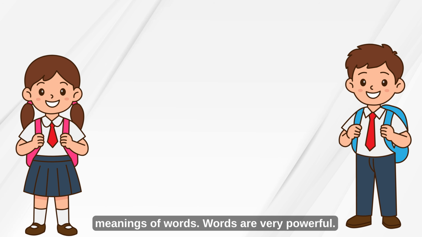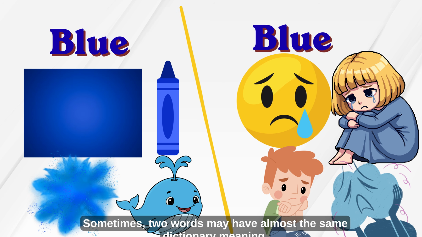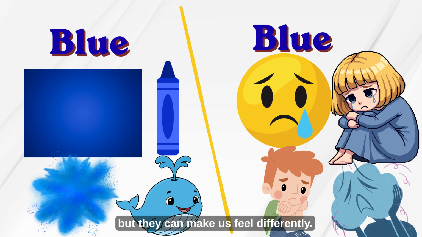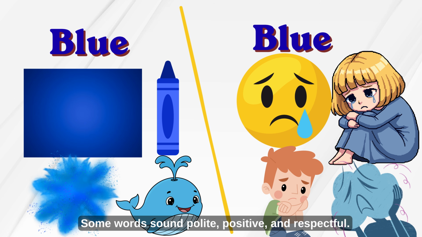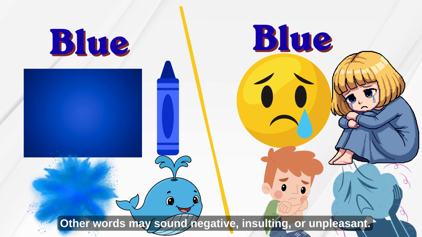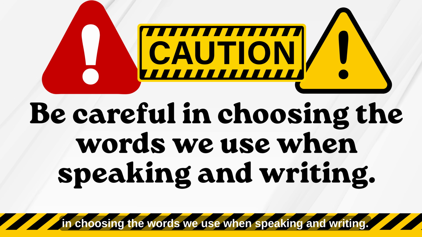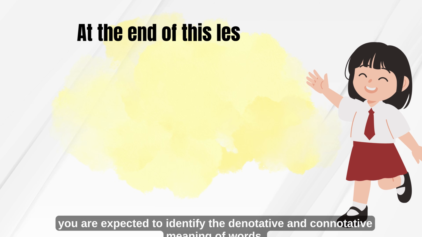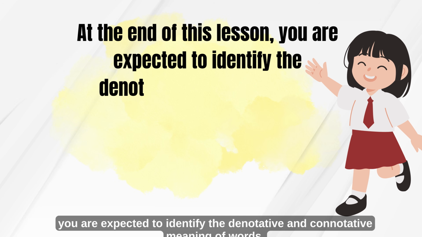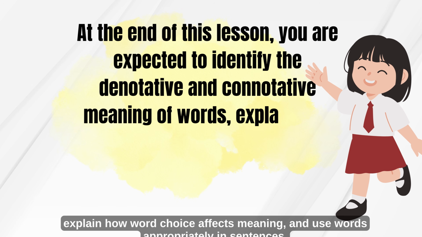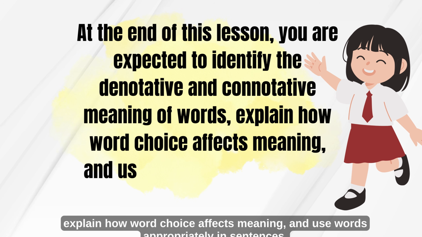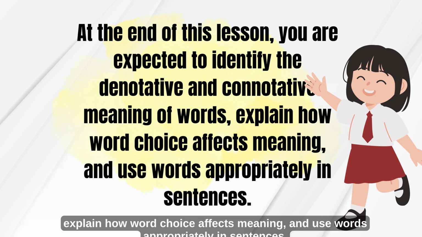Words are very powerful. Sometimes, two words may have almost the same dictionary meaning, but they can make us feel differently. Some words sound polite, positive, and respectful. Other words may sound negative, insulting, or unpleasant. That is why we need to be careful in choosing the words we use when speaking and writing. At the end of this lesson, you are expected to identify the denotative and connotative meaning of words, explain how word choice affects meaning, and use words appropriately in sentences.